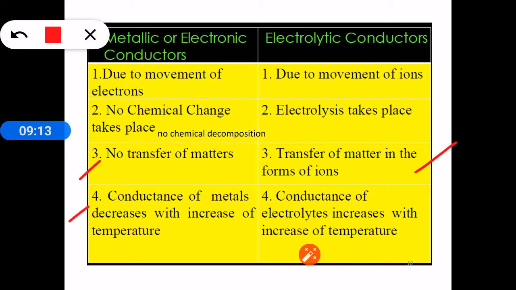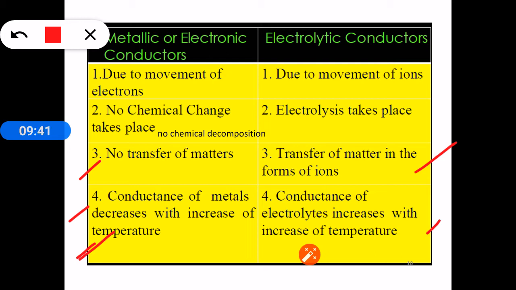Conductance of metals decreases with increase in temperature, whereas conductance of electrolytic conductors increases with increase in temperature. This is because with increase in the temperature, the flow of electrons is disturbed, and hence the conductance decreases.